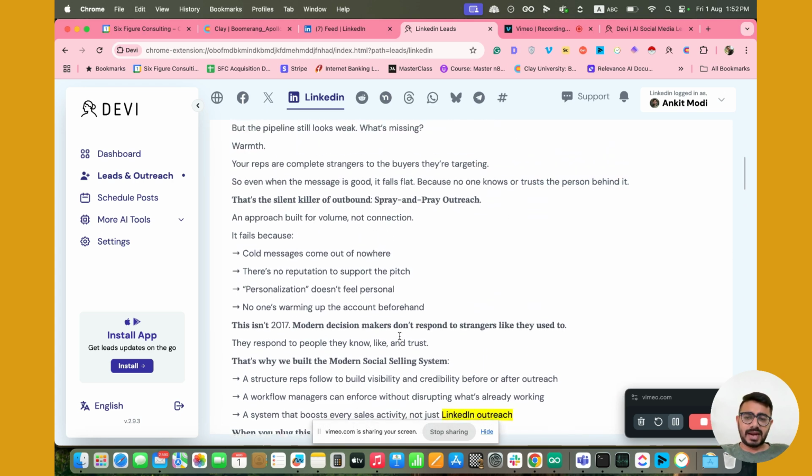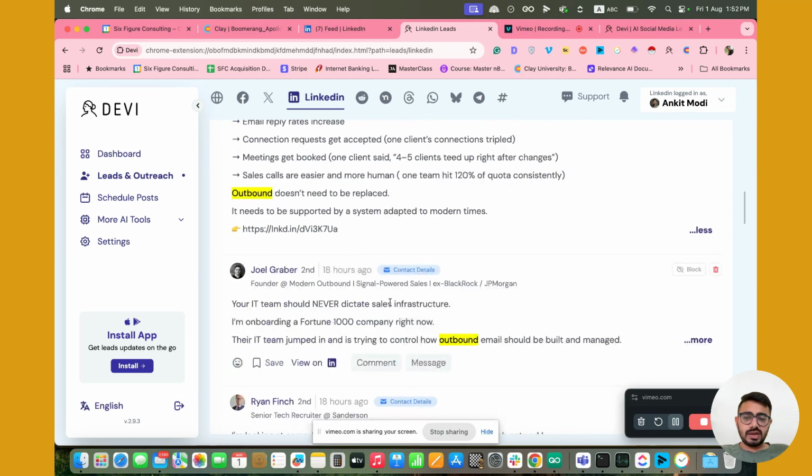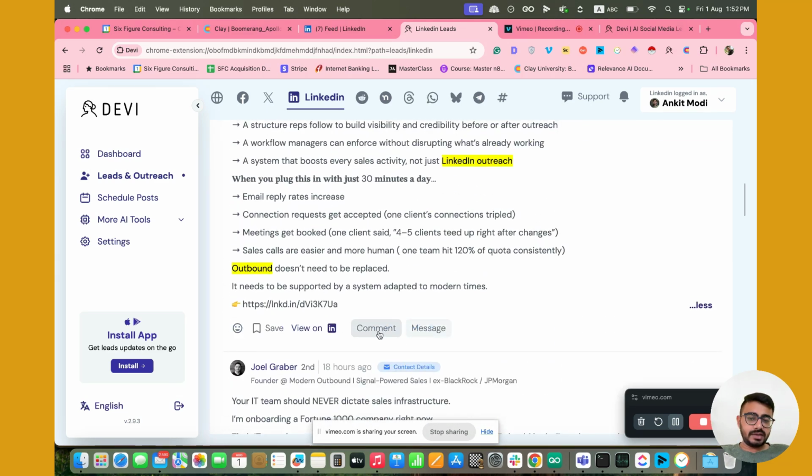But anyway, that doesn't matter. What you will do when you find such posts is you will click over here, that is comment. You can even message them for sure, for lead generation or appointment setting. But right now I'm going to give an example of commenting, because I think this tool will perform amazingly well for commenting, for networking, especially on LinkedIn, because LinkedIn comments actually go a bit viral as well, right?